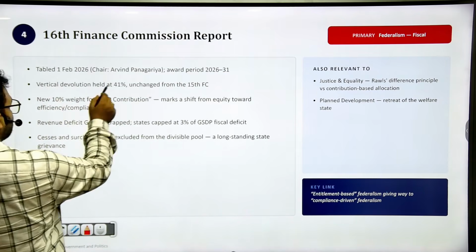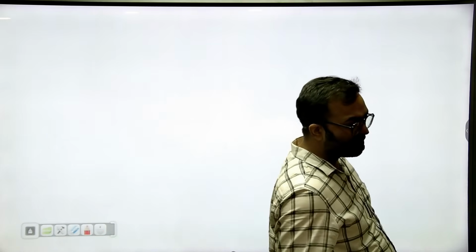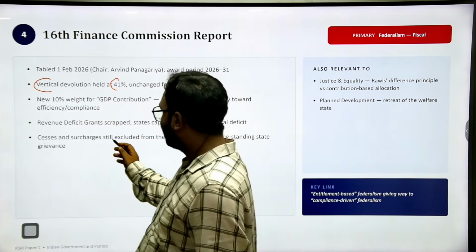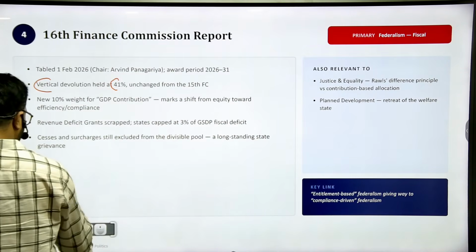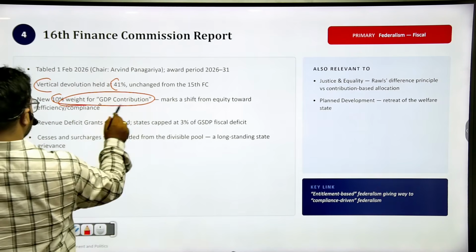Vertical devolution is constant. It is still 41%, and it was 41% previously in the 15th Finance Commission also, and now also it is 41% only. So apart from that, 10% weight is given to the GDP contribution.